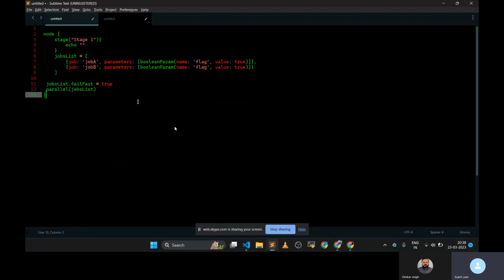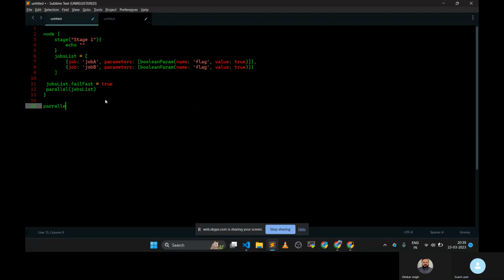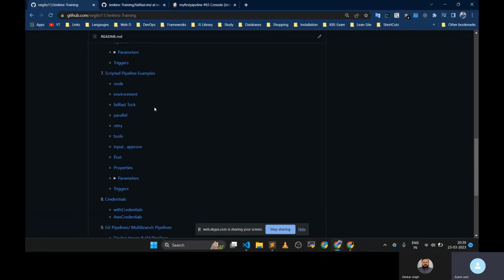This is something important. Suppose you want to run some jobs or some stages in parallel. In the declarative pipeline you have to define a parallel block, and then inside that parallel block you have to define stages, right? But here there is no such provision. For that, we have to create a list, and then add some stages. Maybe I have added this example here.